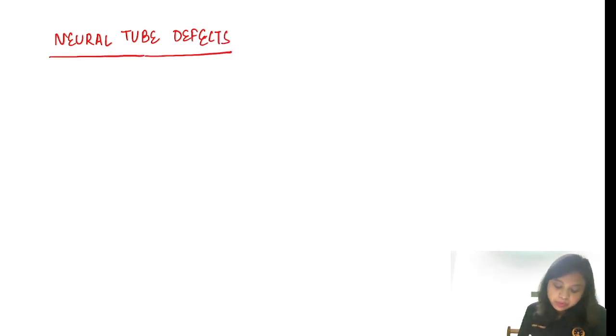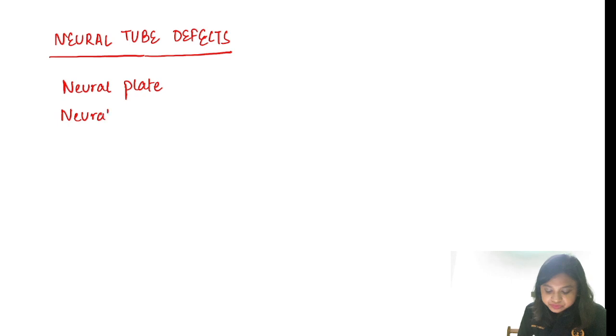So regarding neural tube defects, just remember: neural plate, neural groove, neural tube.